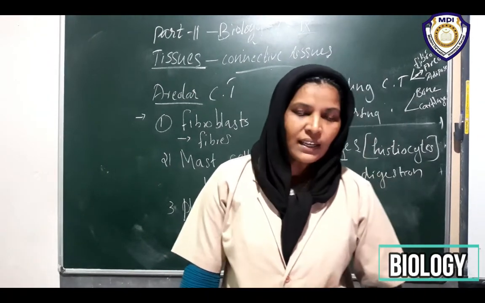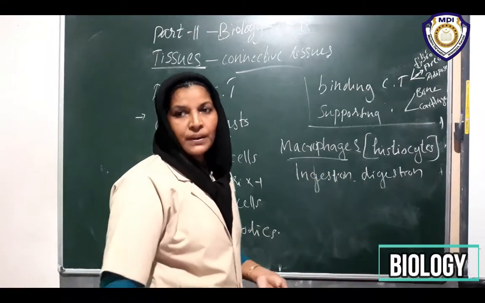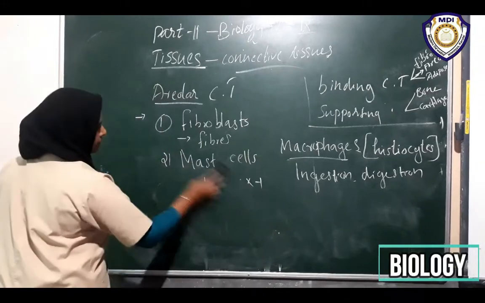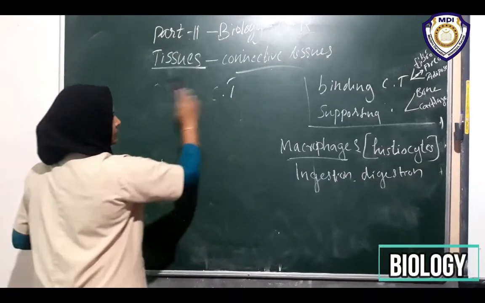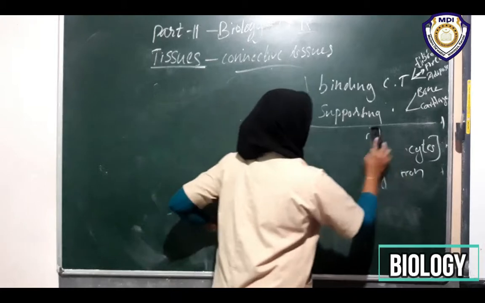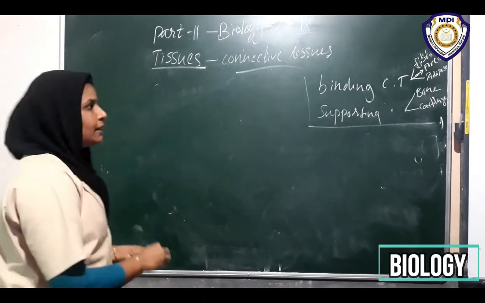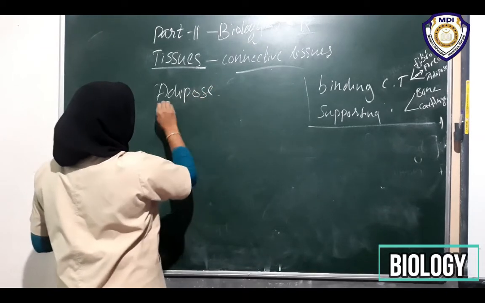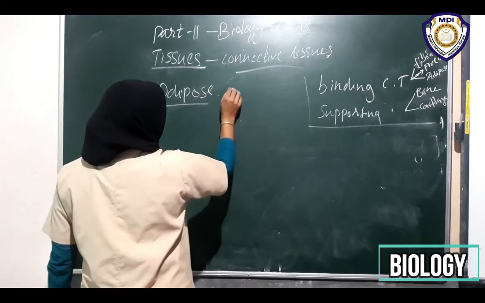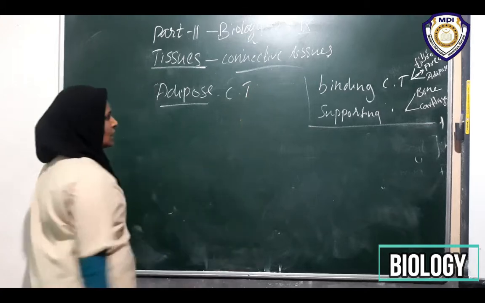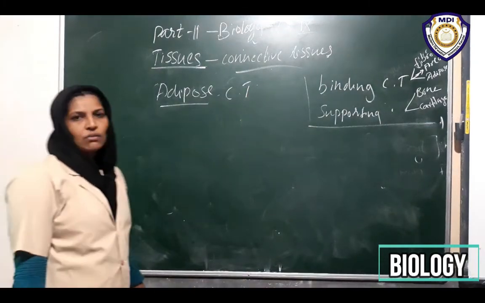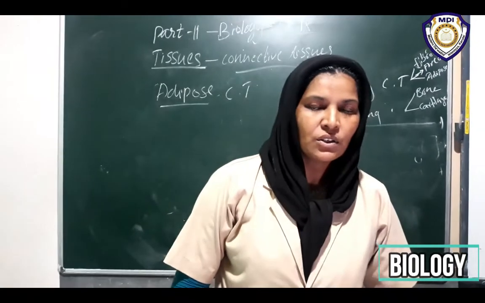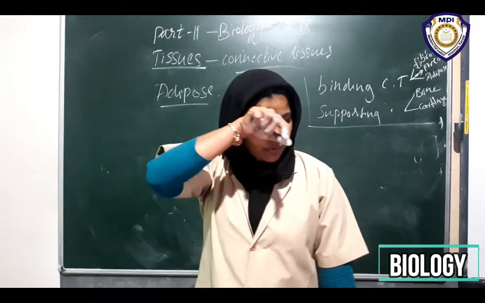Okay, so the next connective tissue is adipose tissue. Adipose connective tissues are otherwise known as fat storing tissues. So where do you see such tissues?